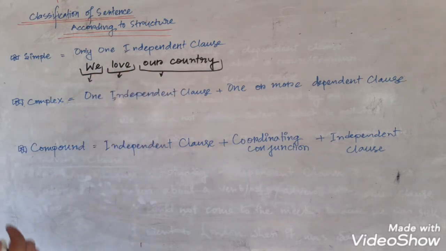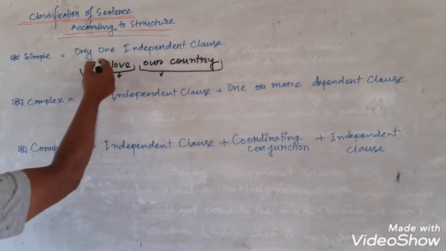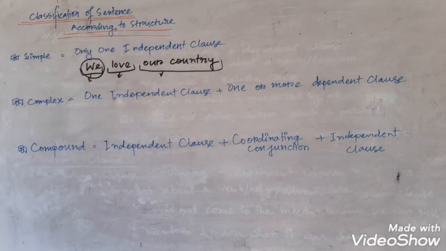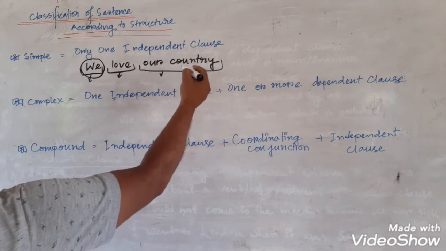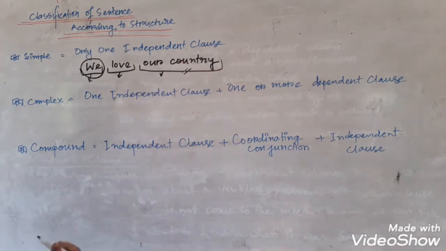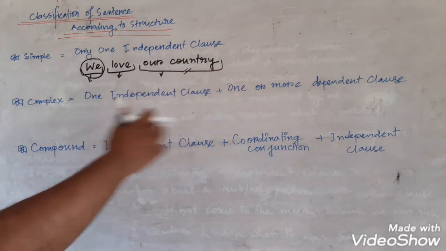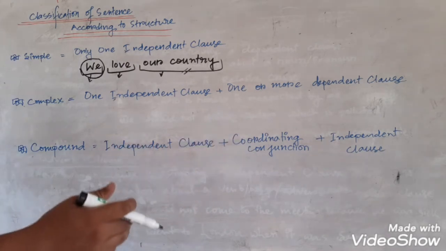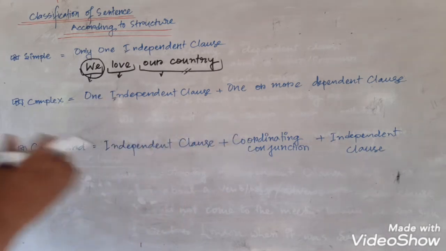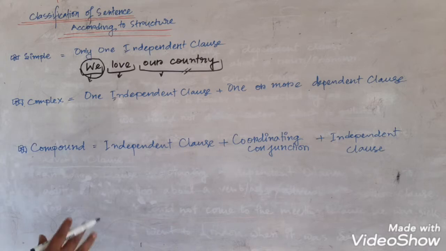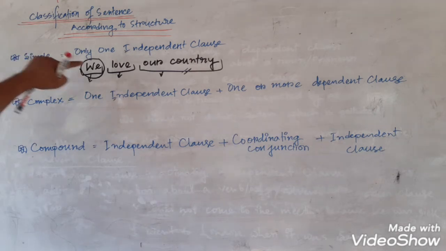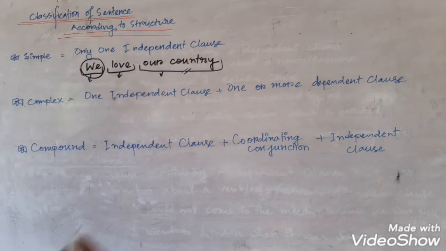I can lengthen this sentence by adding adverbials, by adding modifiers to this pronoun or to this noun. I can enlarge this sentence to any length I like, but it doesn't mean that the sentence will not be a simple sentence. For example, we love our country.